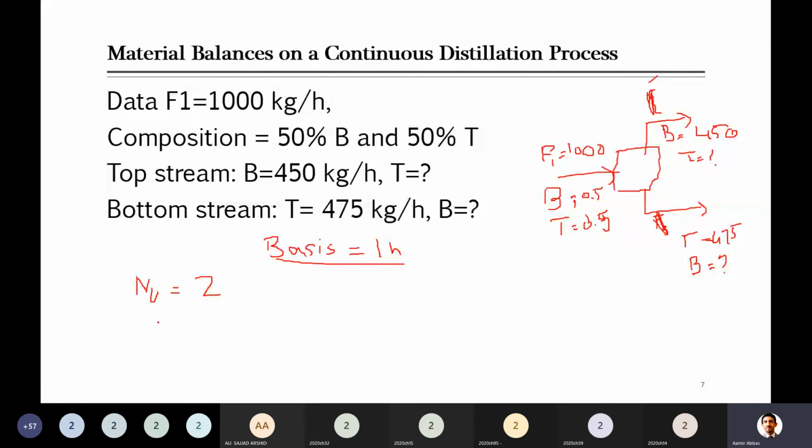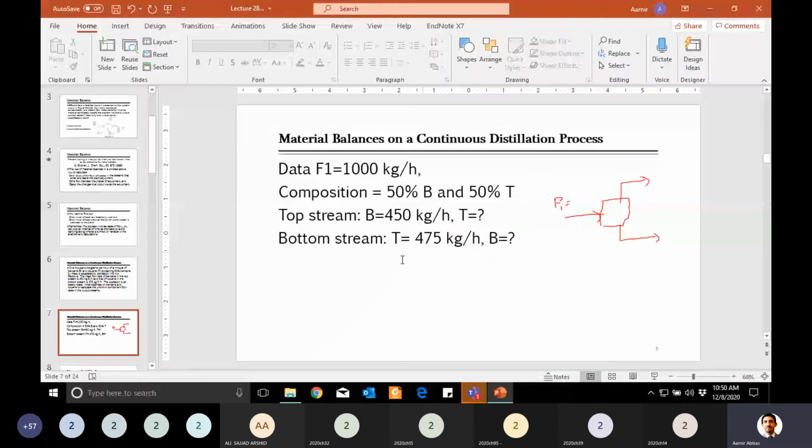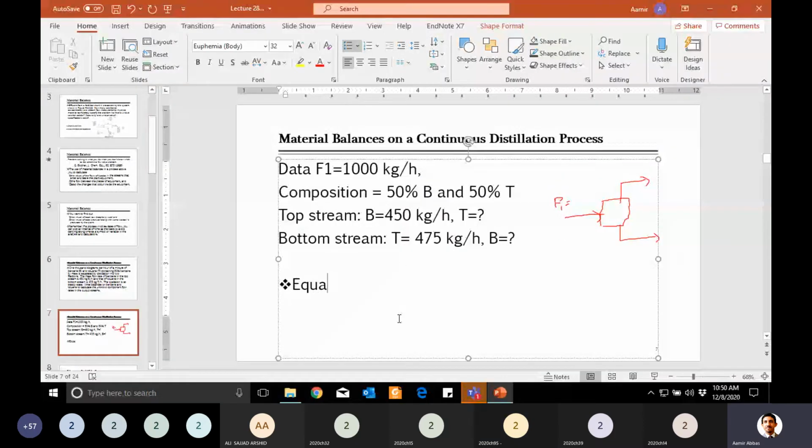So how many equations? Can you write the equations here? Now you should write the equations. Input is equal to output. Okay, overall flow rate, overall mass balance. So the equations here, I'm writing for you because maybe you don't know. Input is equal to output.